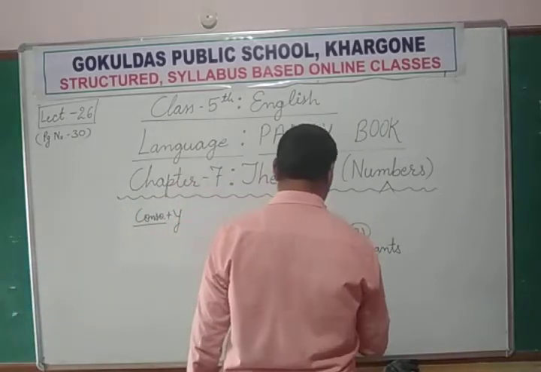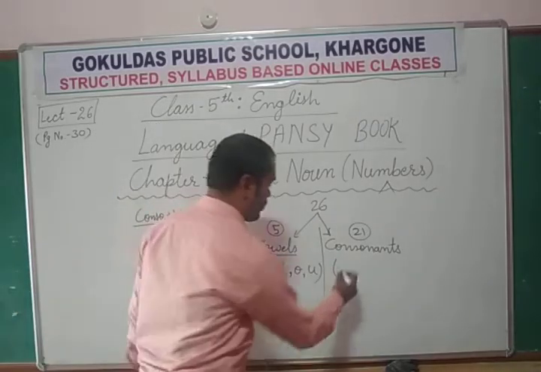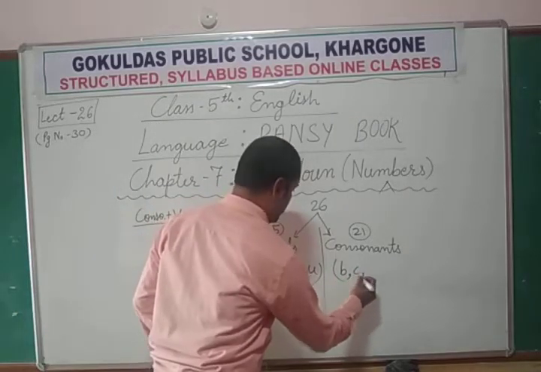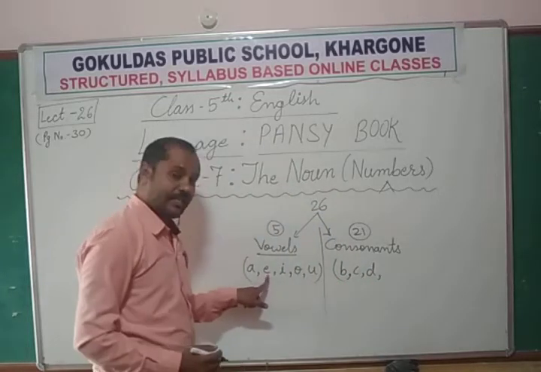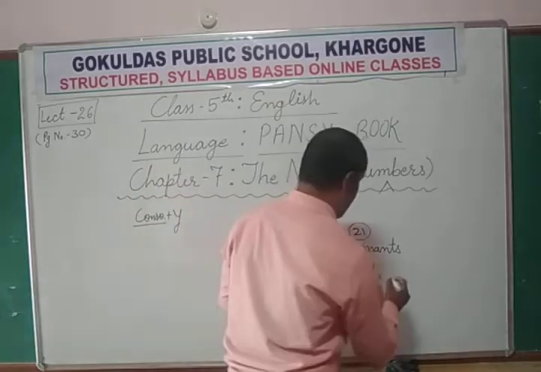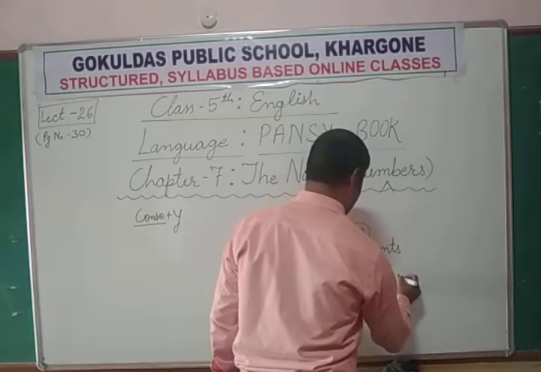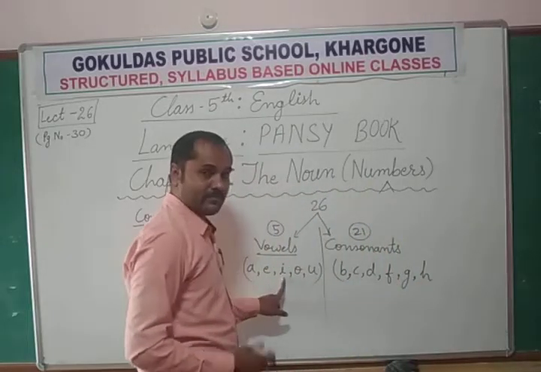Just like, for example, A is a vowel, B is a consonant, C is a consonant, D is also a consonant, but after D, E is a vowel. So leave E. Then F, G, H, again I is a vowel.